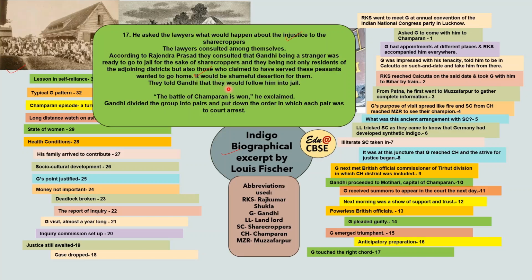So Rajendra Prasad said that we consulted, and that it was going to be a very shameful act on our part. So they told Gandhi that they would follow him into jail. Now Gandhi exclaimed that the battle of Champaran is won. He said that when inside you have this feeling of oneness, the actual battle has already been won. Then Gandhi divided the group into pairs and put them in an order to court arrest.